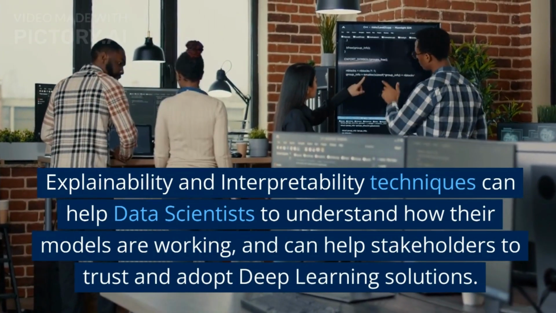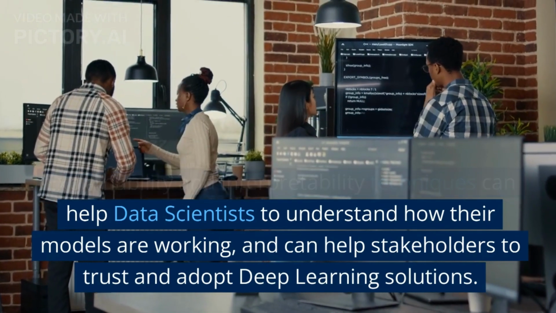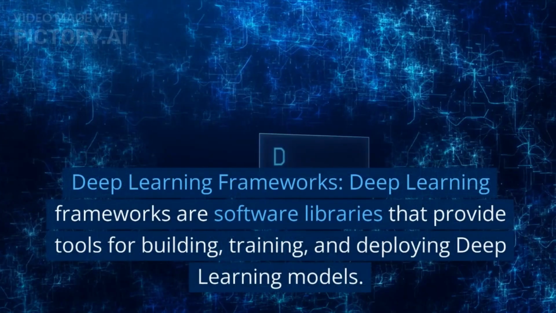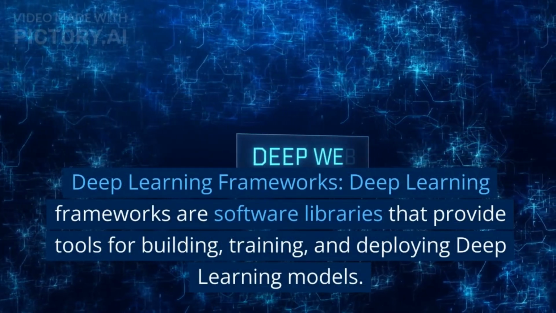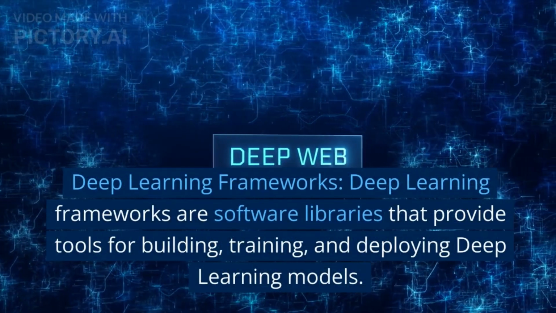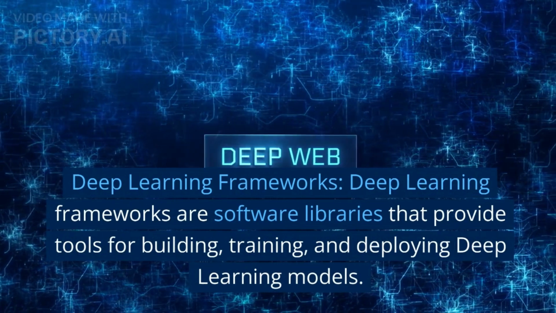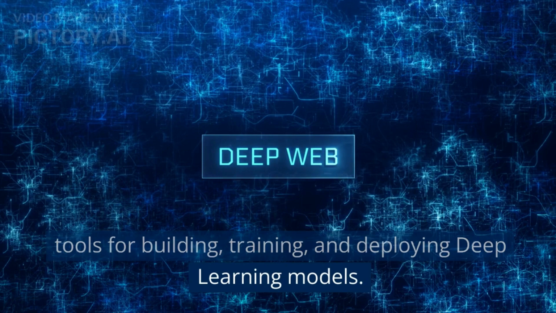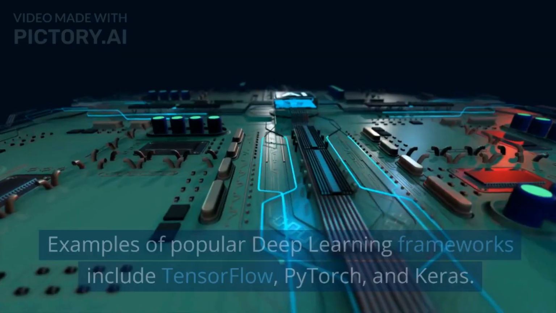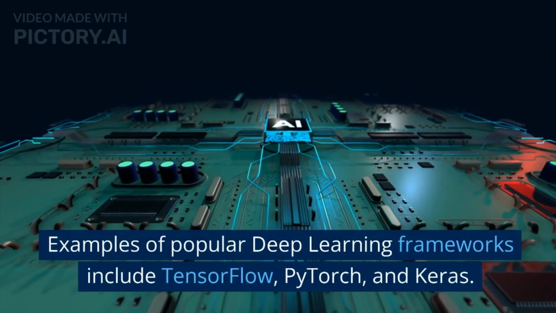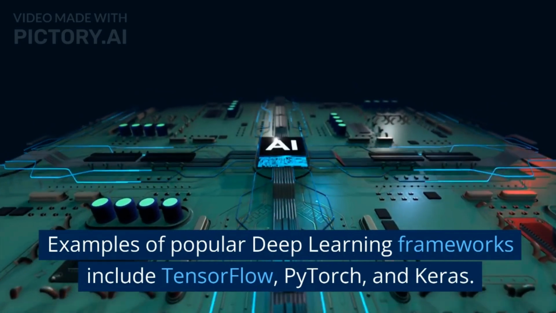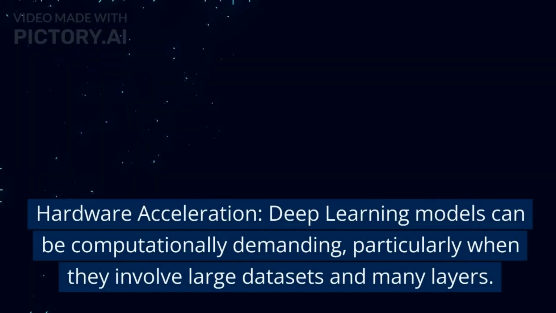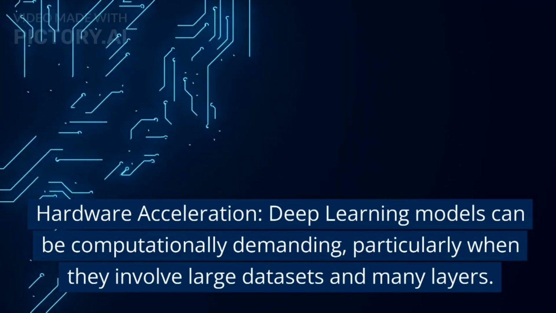9. Hardware acceleration. Deep learning models can be computationally demanding, particularly when they involve large datasets and many layers. Hardware acceleration, such as the use of graphics processing units, GPUs, or field programmable gate arrays, FPGAs, can greatly speed up the training and inference of deep learning models. These are just a few more details about deep learning.